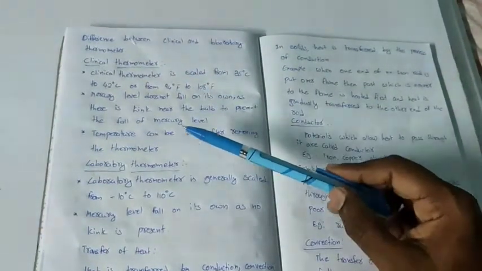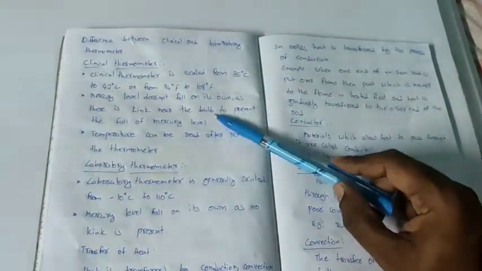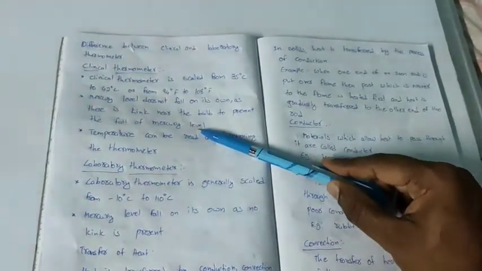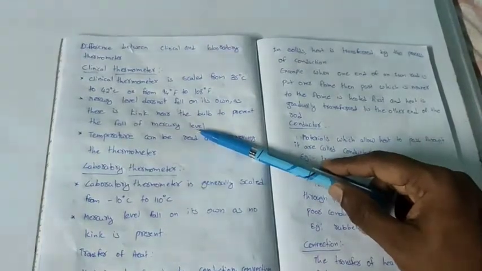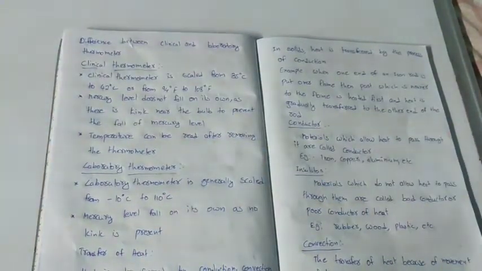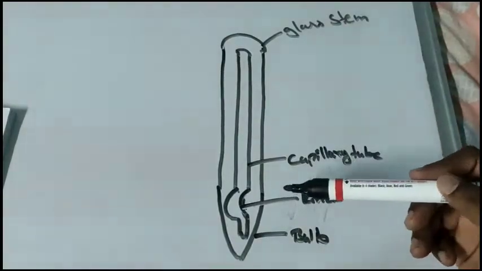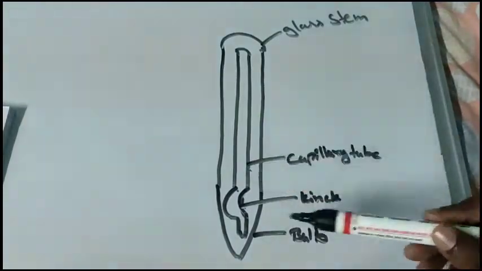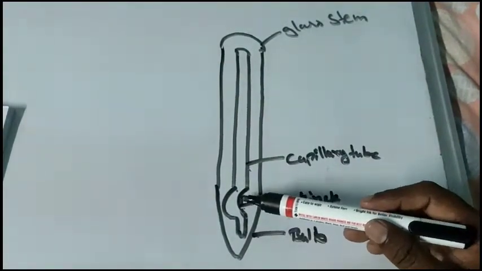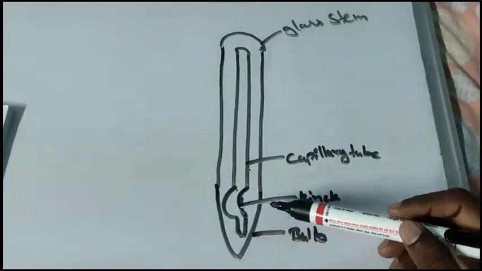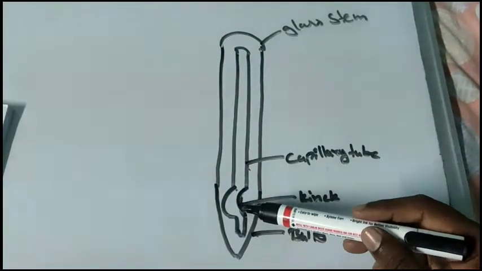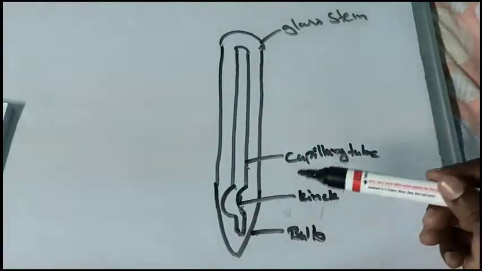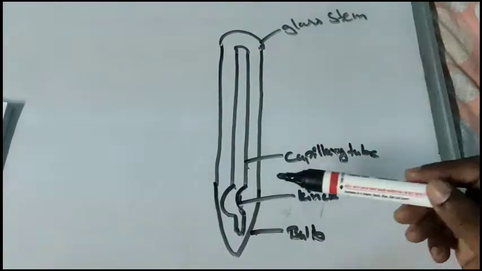That means the level of mercury will not fall on its own, because it contains a kink near the bulb to prevent the fall of the mercury. So what is this kink? Here is the structure of a clinical thermometer: the glass stem, middle capillary tube, and bulb. When compared to the laboratory thermometer, the clinical thermometer contains an additional kink, which will not allow the mercury to fall on its own when the thermometer is removed from the body.